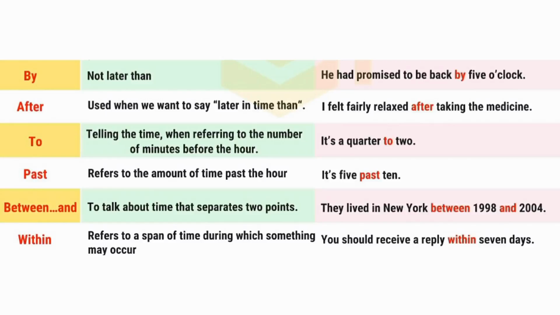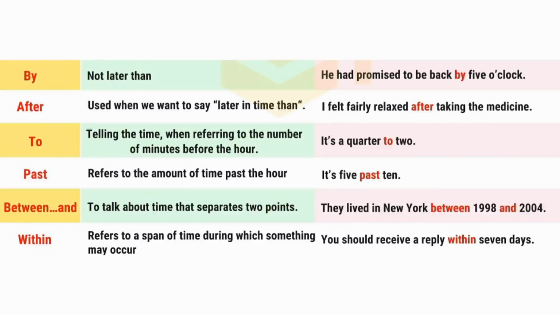By, after, to, past, between and, and within. This is telling us that between and are used together. Now, here are our sentences for these words. By: He had promised to be back by 5 o'clock.